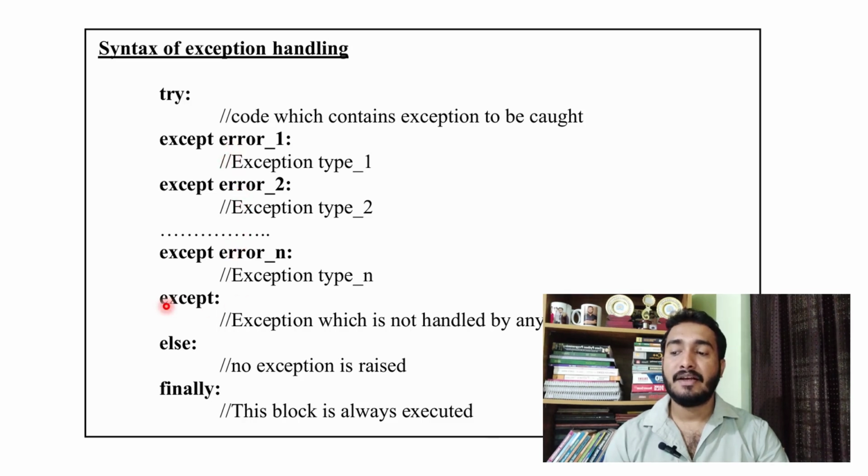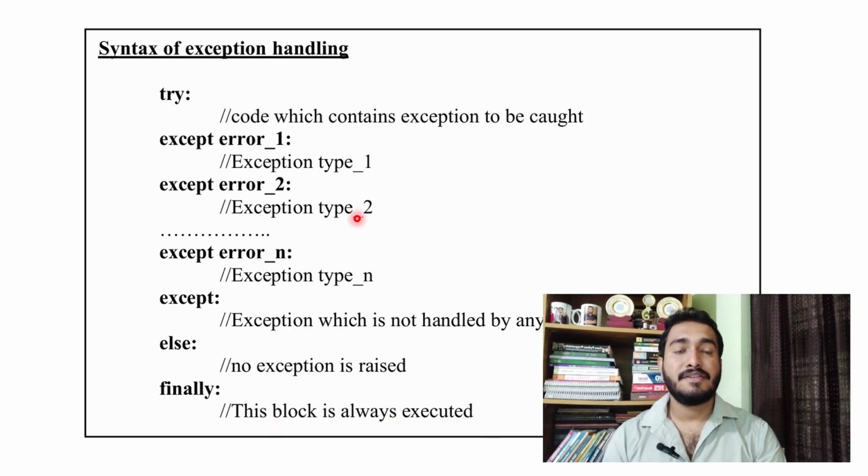Finally, we can write except block, that is the super class of all these classes. So except block should be written at the last. Then we have else block, no exception is raised. Then we have finally block, this block is always executed.